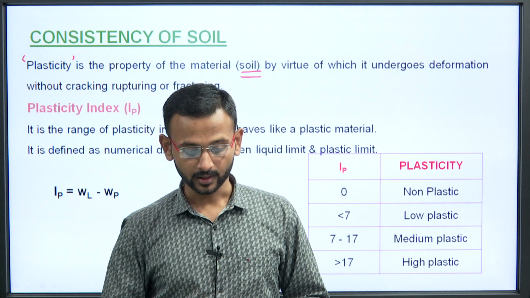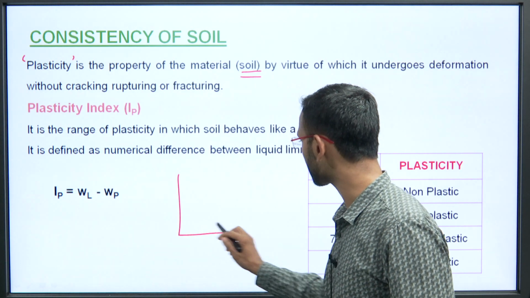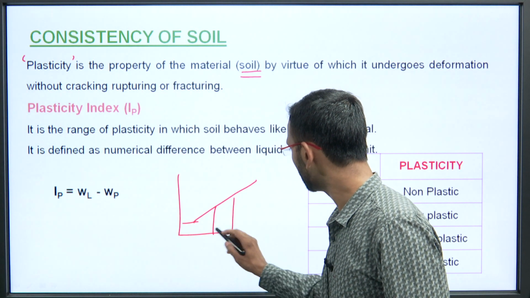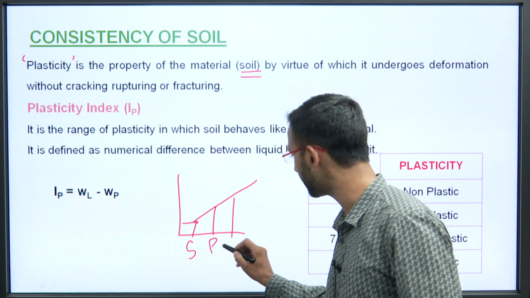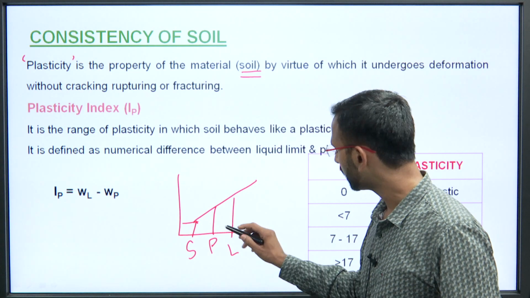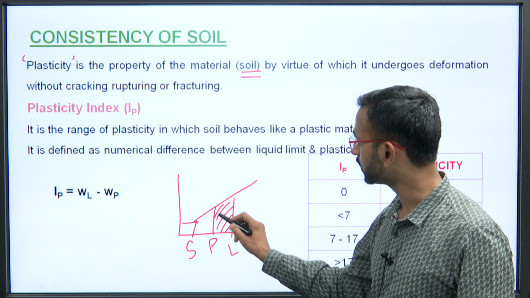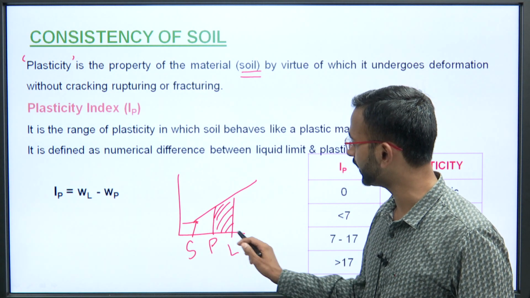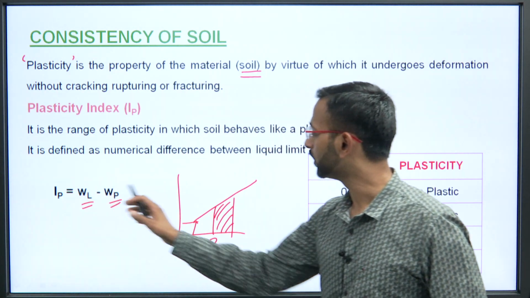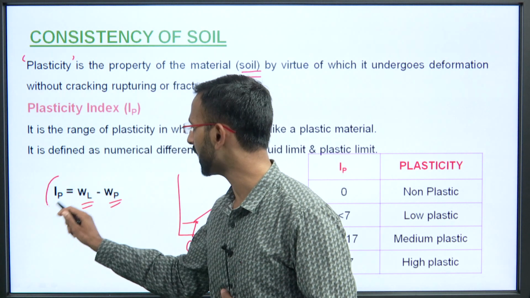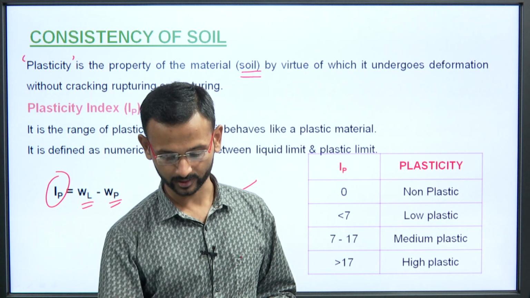So, understand here that the range of plasticity, that means let us say if this was the graph, if this is the shrinkage limit, this is the plastic limit and this is the liquid limit, in this P to L range the soil is plastic in nature. So, this liquid limit is WL and this is WP. When we subtract it, we get this IP value. So, it is defined as the numerical difference between the liquid limit and the plastic limit.